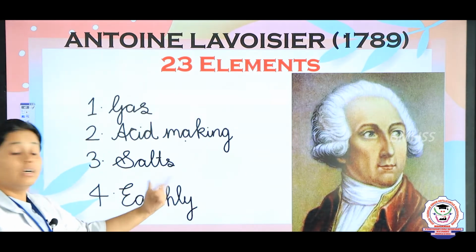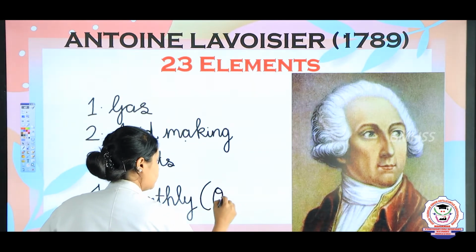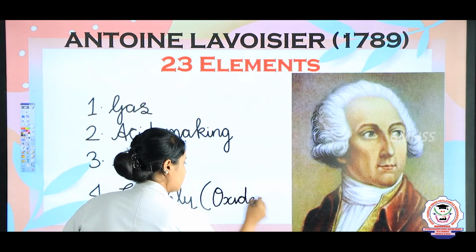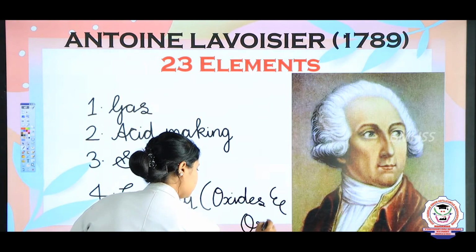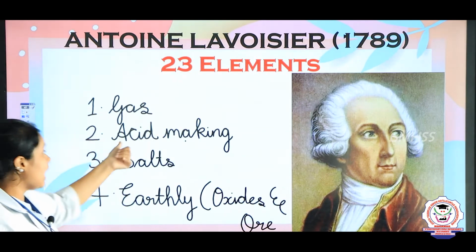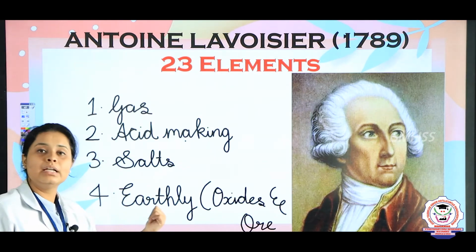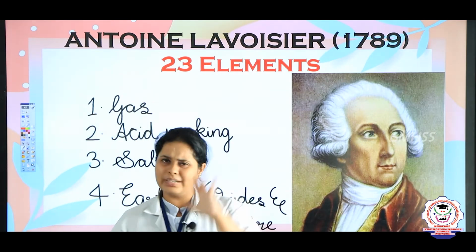So children, earthly metals will consider all the oxides and ores. So these are the 4 classifications which we did: acid making, then gas, salts and earthly metals. Dividing on this basis only, he found that there are 23 elements.